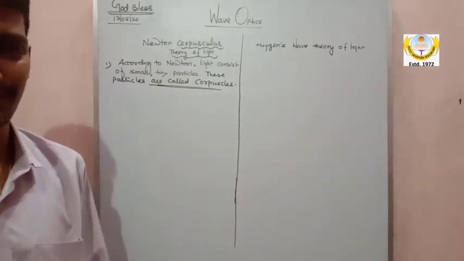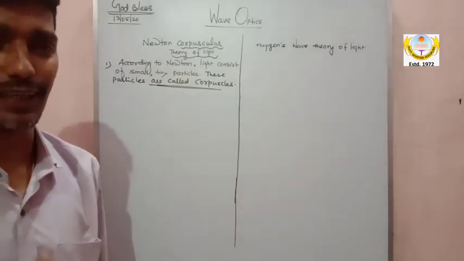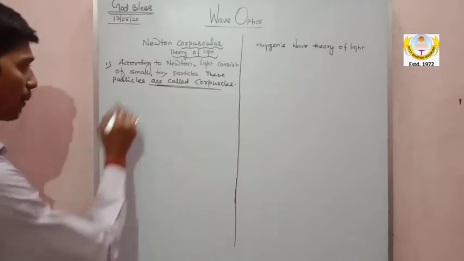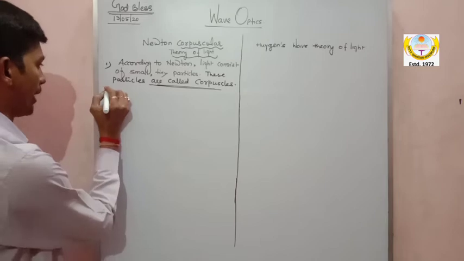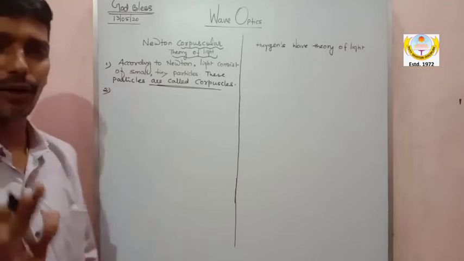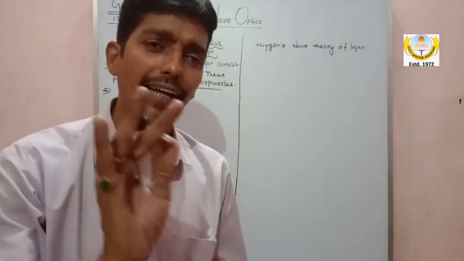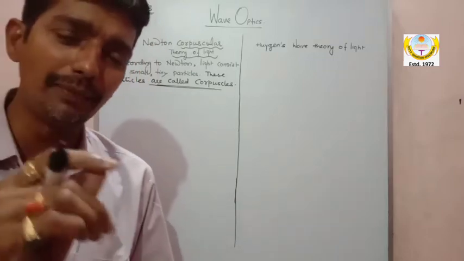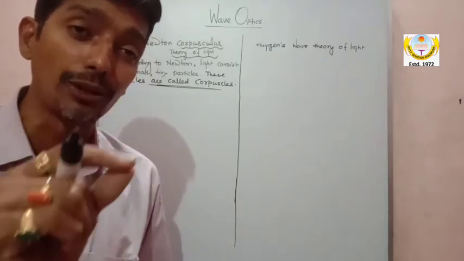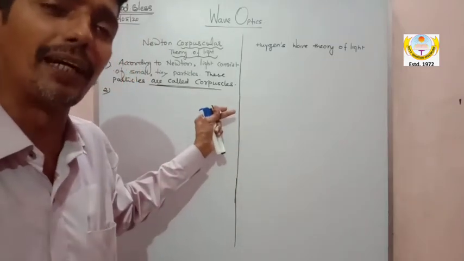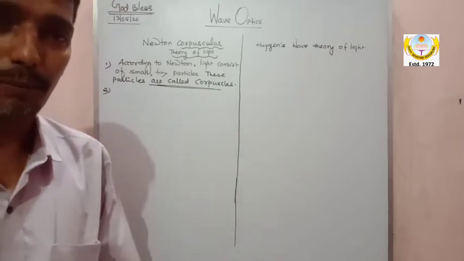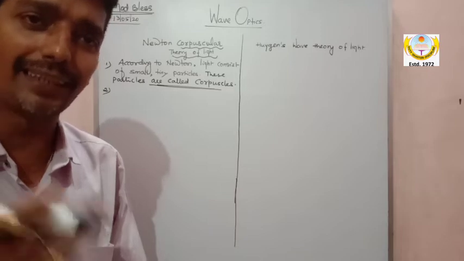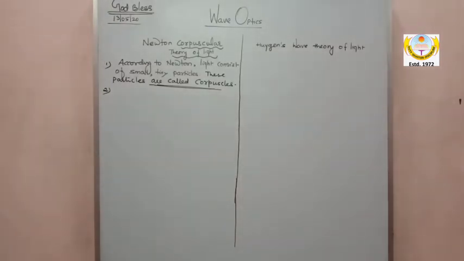Please try to understand, my dear. Particle का नाम corpuscles रख दिया, and the theory is named corpuscular theory.